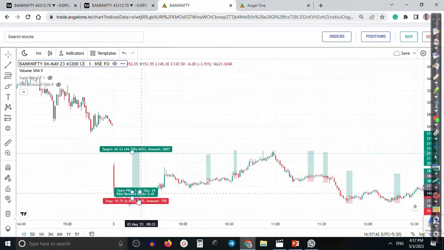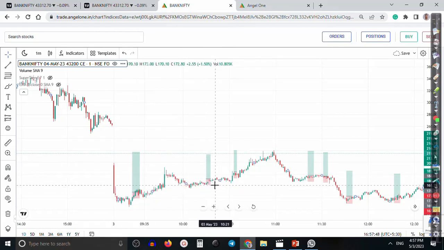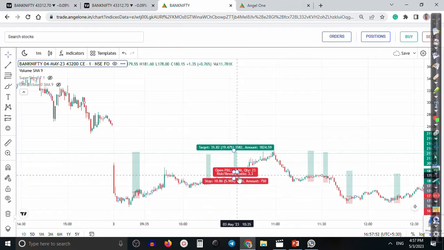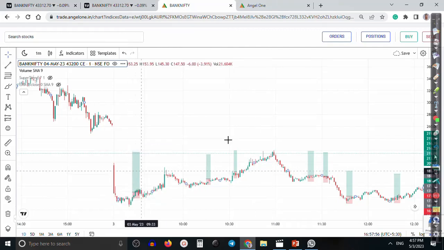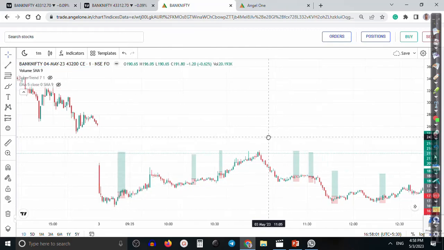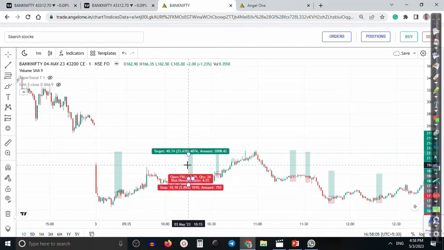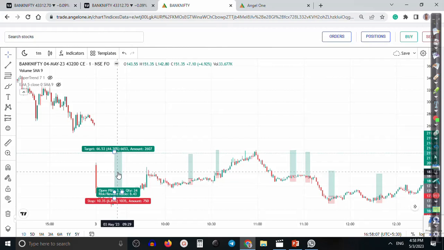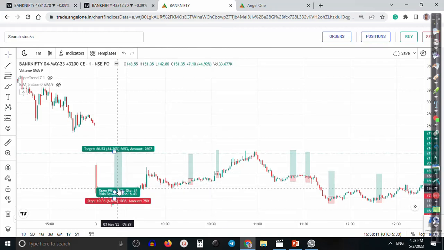Here we entered one trade, the first trade, but again we got some opportunity here, so we added another position. Again we saw some opportunity and entered. In the same row, I added 3 times, that means 3 trades we did here. Finally 1:4, 1:4, all are 1:4 targets. So 10 rupees is SL and 40 rupees is my target.